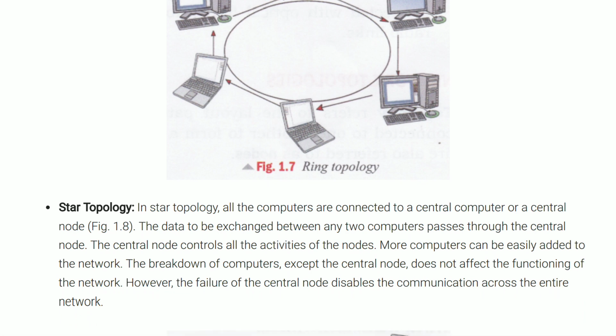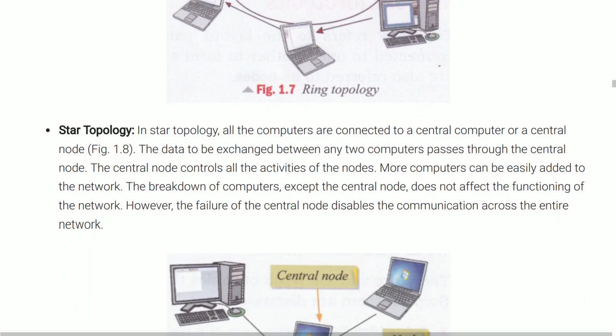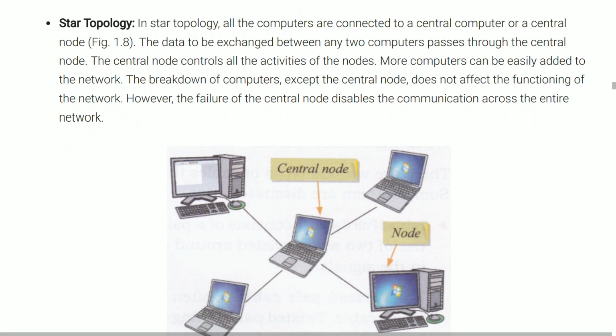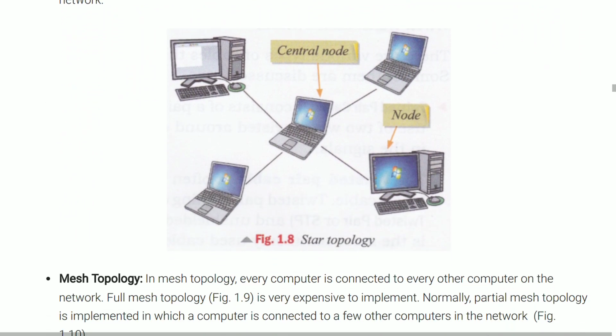Now, the next point is star topology. You can also see from this picture, in star topology, there is a main system or a central system through which many different systems are connected.